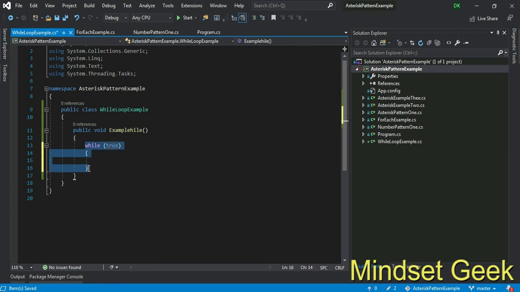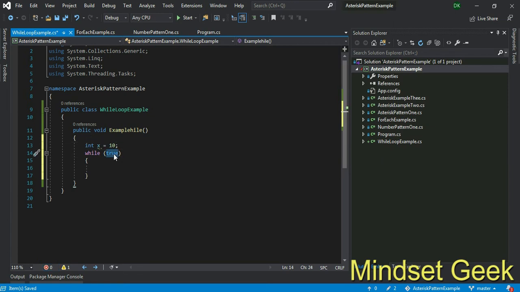This is the way your while loop works, right? Until some condition is true, it will work. When your condition is false, your iteration will stop. Condition means like this. Make a local variable x and assign some value.